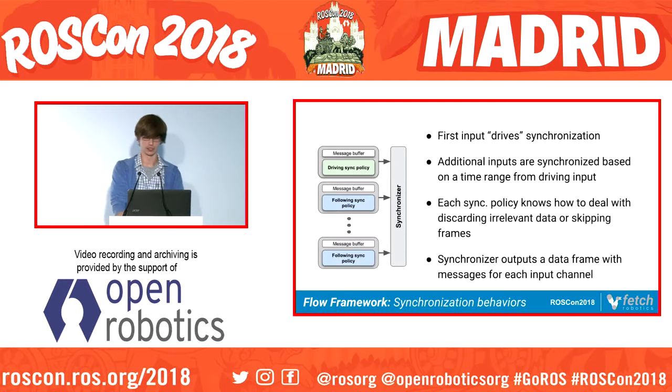To get into more of the details about the synchronization behavior, which I think is probably the more important part, the way this is designed is that we have a bunch of channels, each with a synchronization policy, which defines the overall policy of the event execution. The first input channel, we call the driving input channel, because we use it to produce a stamp or sequence number that is used to synchronize the remaining channels.